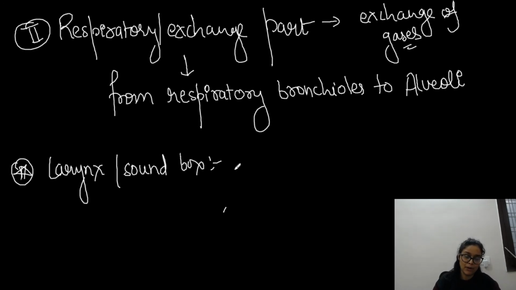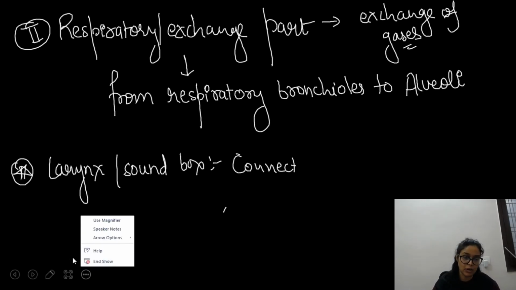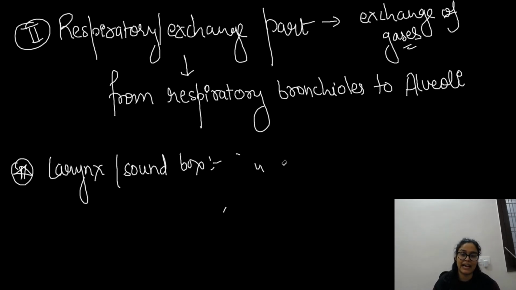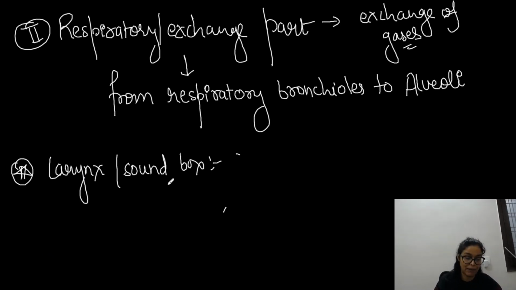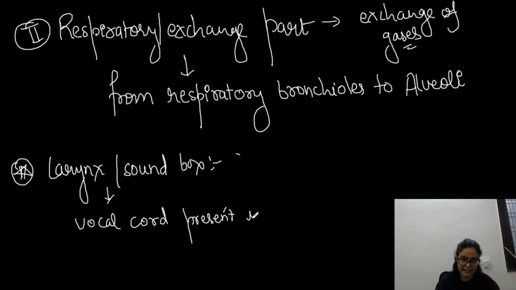So when we talk about the larynx or sound box, it basically connects the laryngopharynx, as we have seen, right? I'm not writing it, but as we have seen in the diagram, it is connecting the laryngopharynx with the trachea, with the windpipe, right? And it is known as the sound box or voice box because it helps in speaking. It is having vocal cords also, right? So you can say that the vocal cords are present in the box, inside the larynx, right?